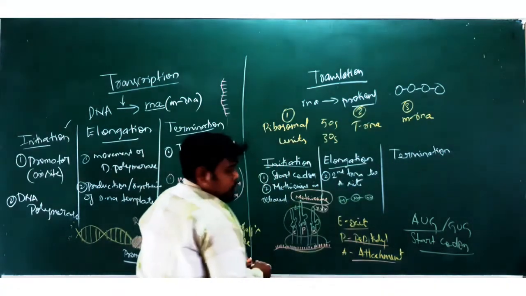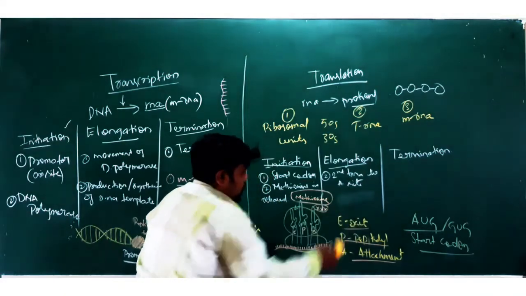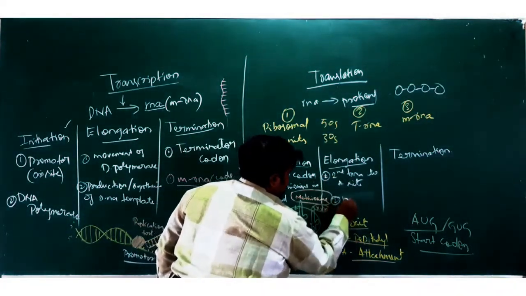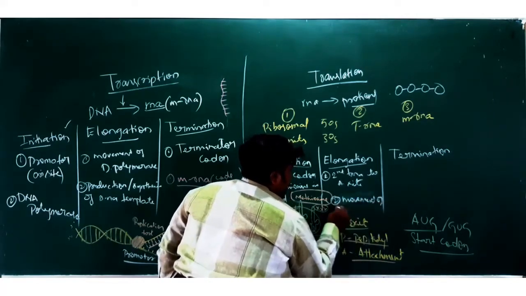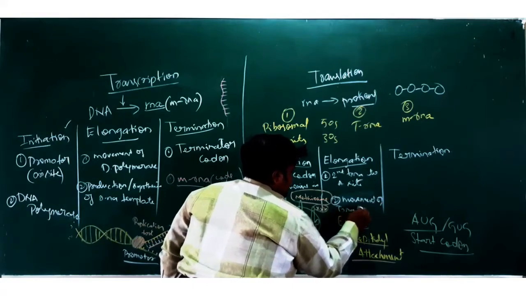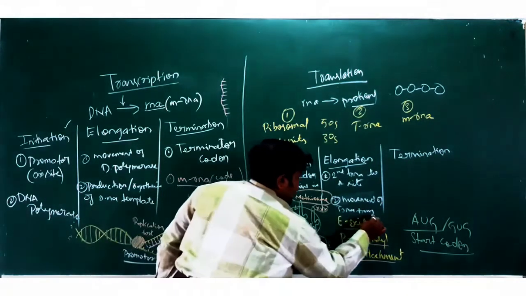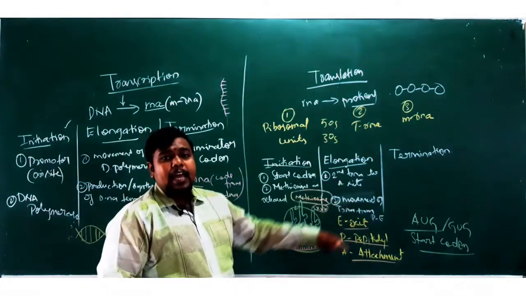First, the second tRNA approaches your A site, and second point, movement of tRNA from your P site to E site. This is what happens in the elongation.